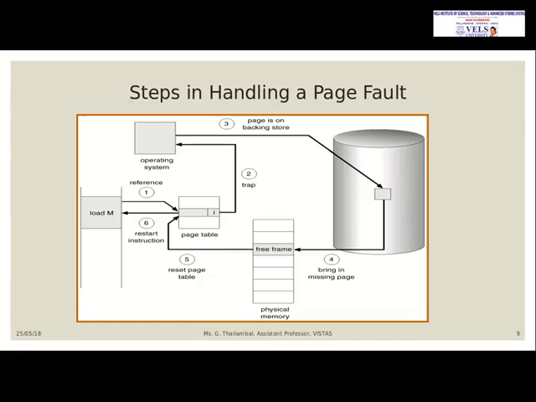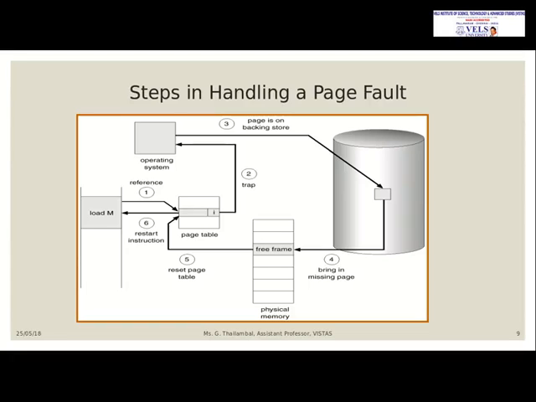So we will see this in the diagram. See, load M is the command which has been given, and M is the page which needs to be referred to, but in the page table it is invalid, marked I, that means it's a trap, there is no page available. The trap message will be given to the operating system, and the operating system will take the next necessary step, that is, it will check the backing store to see whether M is available over there.